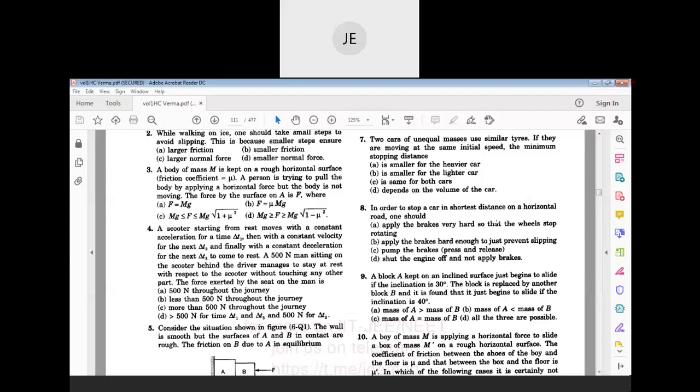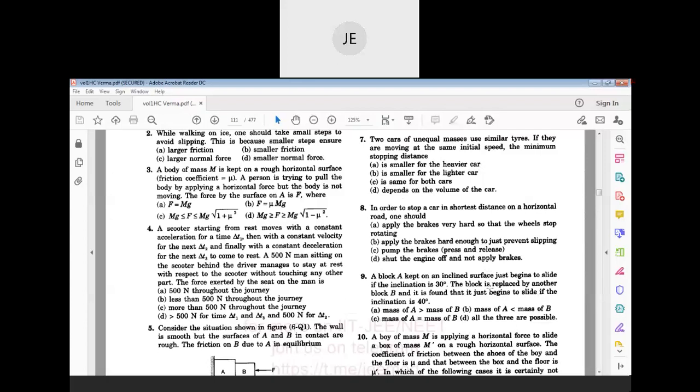So the acceleration, that stopping distance, whatever, will not depend on the masses. For A, B, C, all the cases are possible. But the only thing is, here we have taken frictional force as mu mg, whereas here we have to take mu mg cos theta.